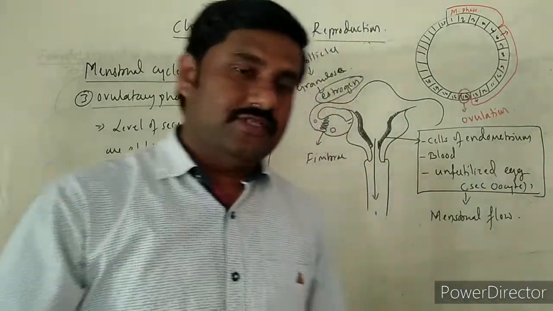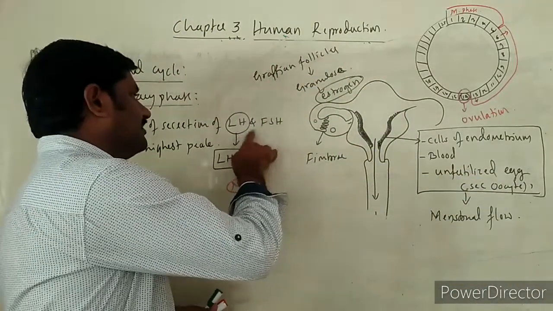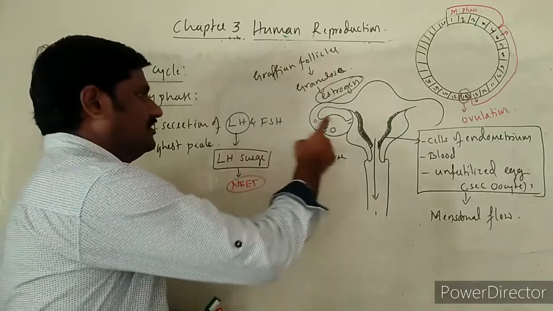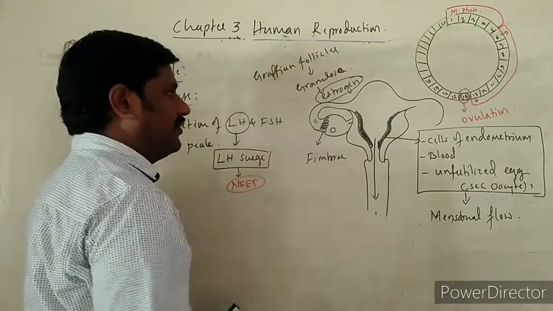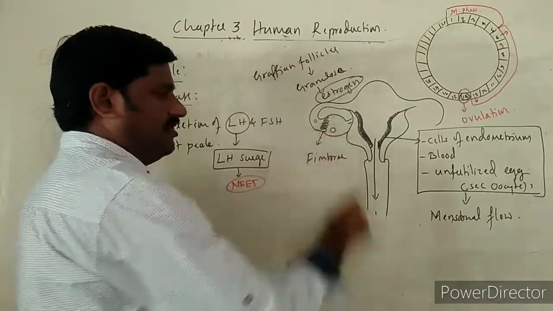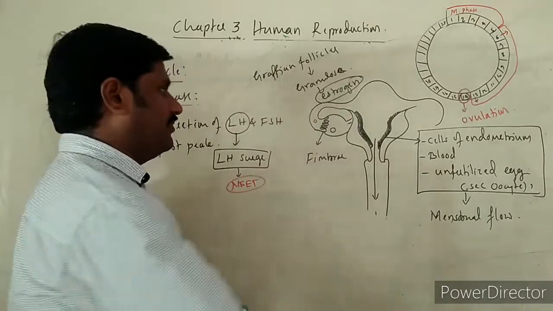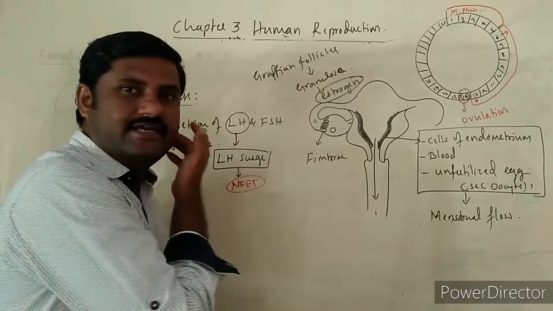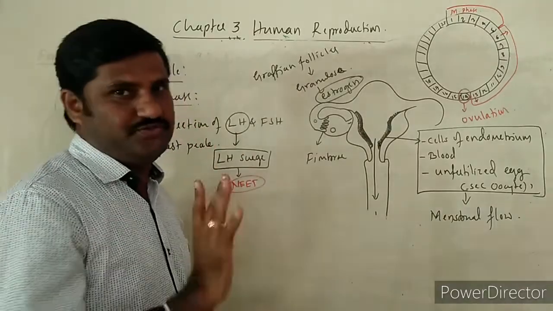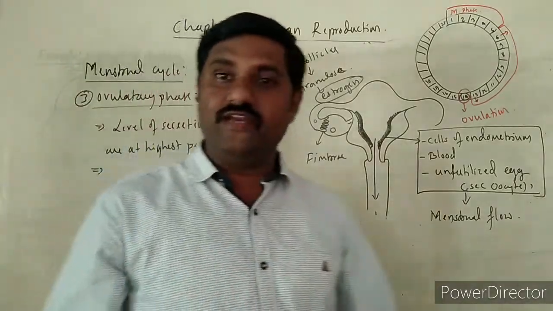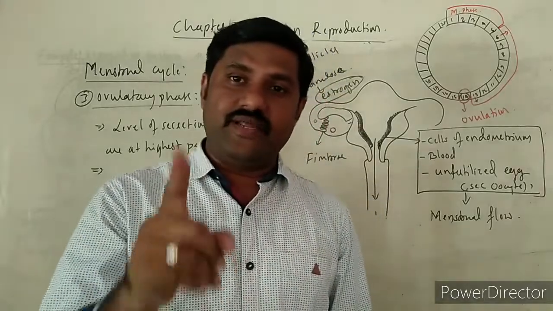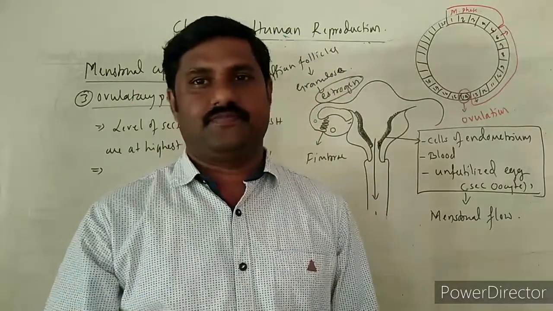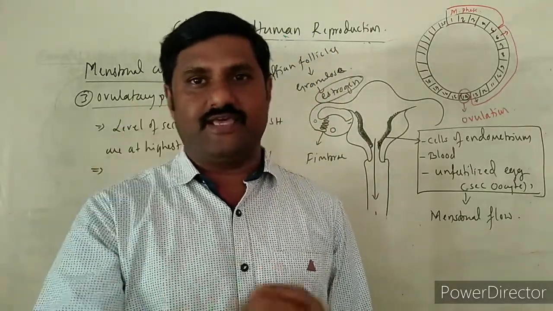Due to the oversecretion of these two hormones, the rupture of the wall of the ovary and the Graafian follicle takes place simultaneously, as a result of which the secondary oocyte is released. This is called the ovulatory phase. Ovulation takes place on the 14th day of the menstrual cycle.